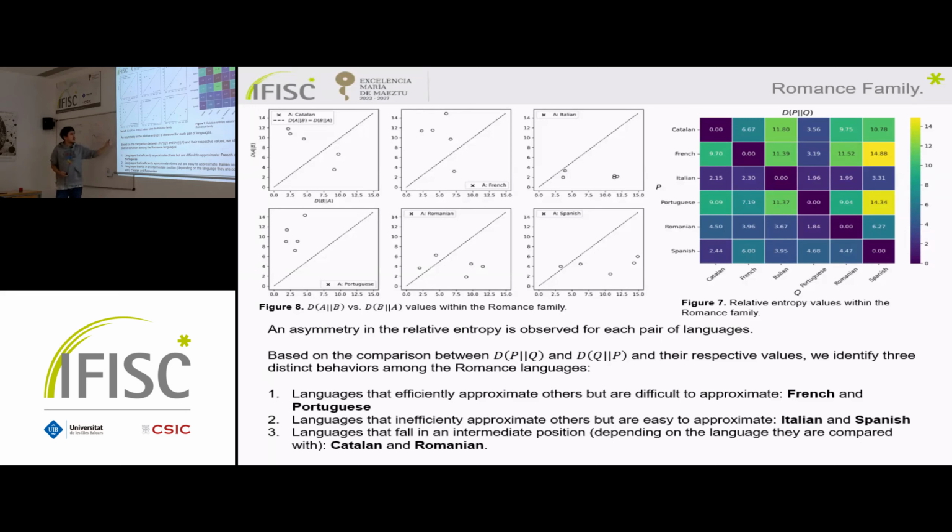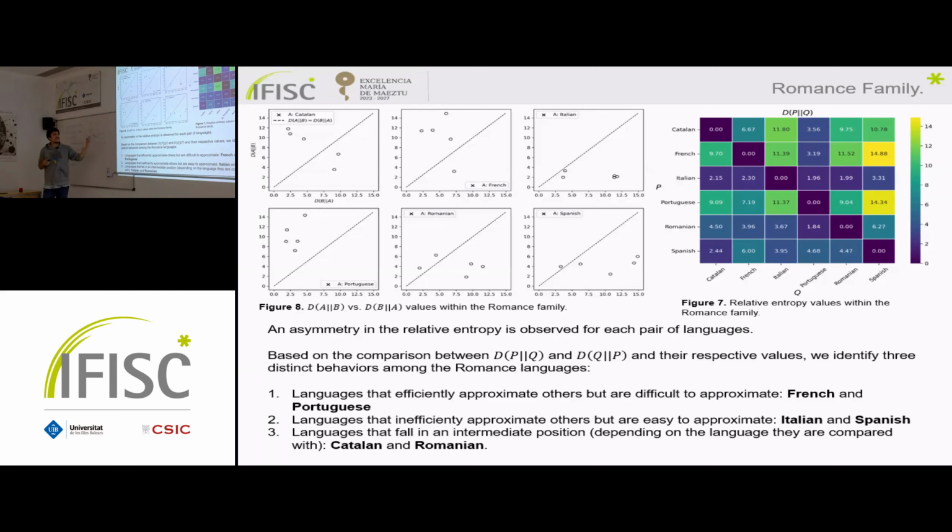As for the case of Portuguese and French, they are the ones that approximate the others better, but are more difficult to approximate. For example, in the case of Portuguese, the values are above this straight line of equality. And when they are above, it means that the values, when they are approximated, are higher. We can see this in the heat map. When they are the test distribution, the values tend to be lower, and in the other sense, they tend to be high, according to the colors of our heat map.